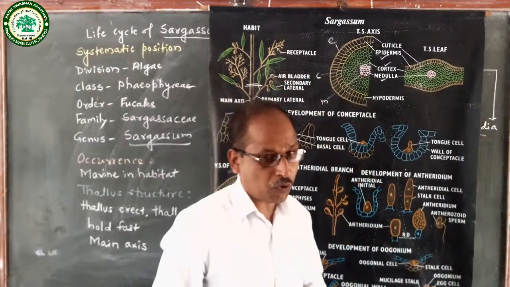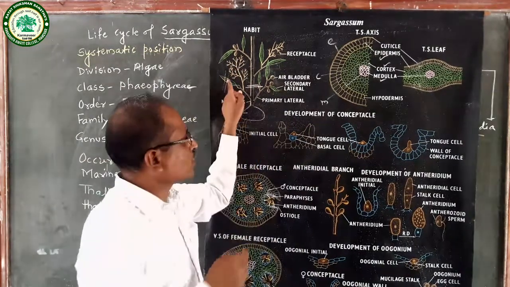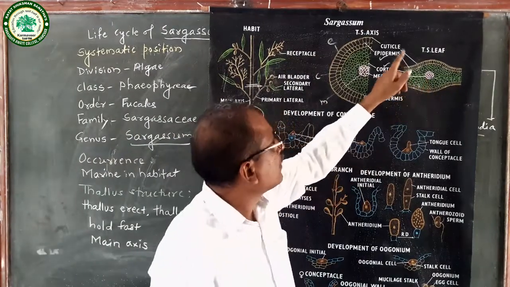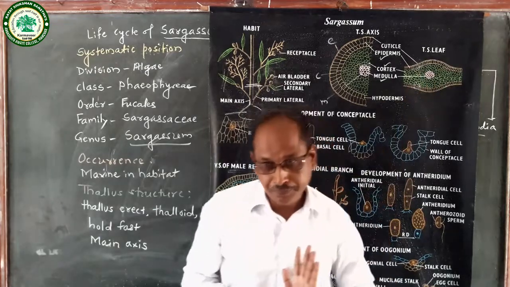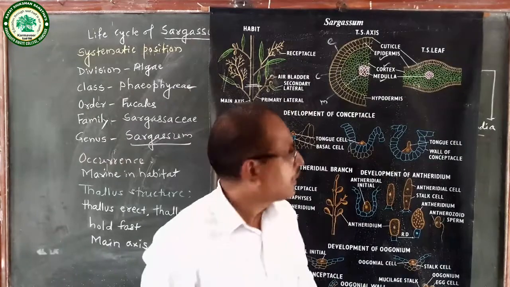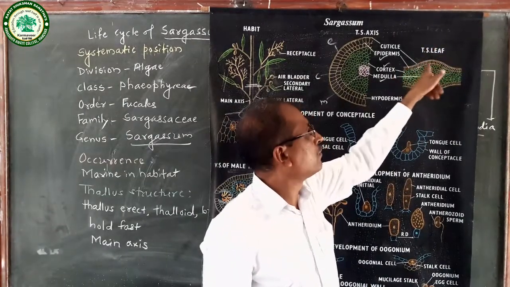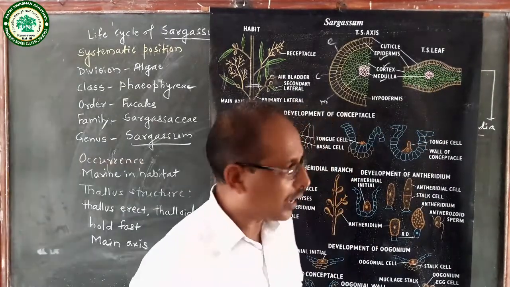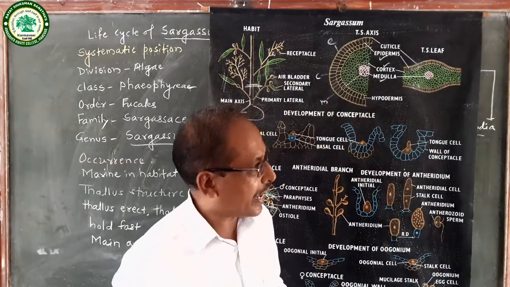Then next point, TS of leaf. When we take the TS of this leaf, it shows epidermis, cortex and medulla. Here, epidermis is also called meristoderm. Here the leaf is isobilateral, which means there is an upper epidermis and a lower epidermis. The cells of both the upper and lower epidermis are compactly arranged.